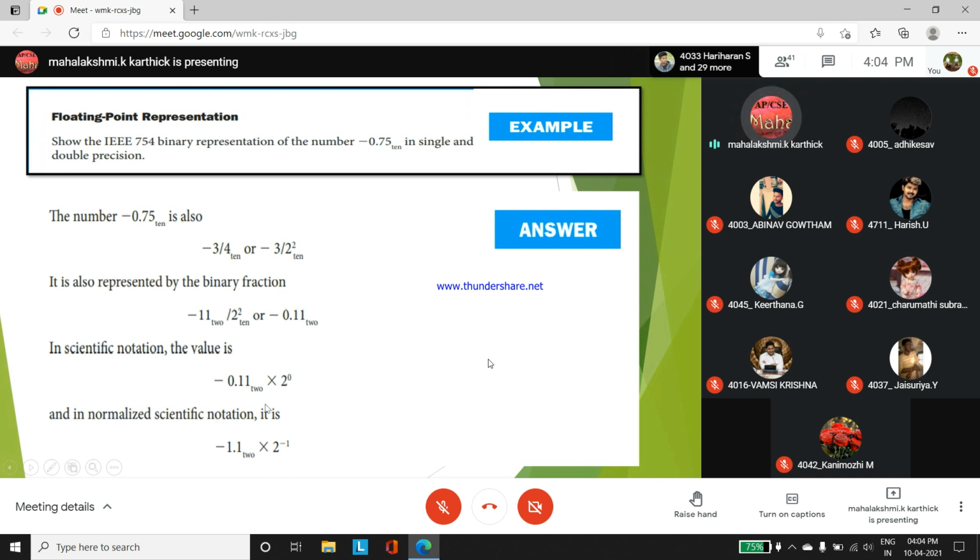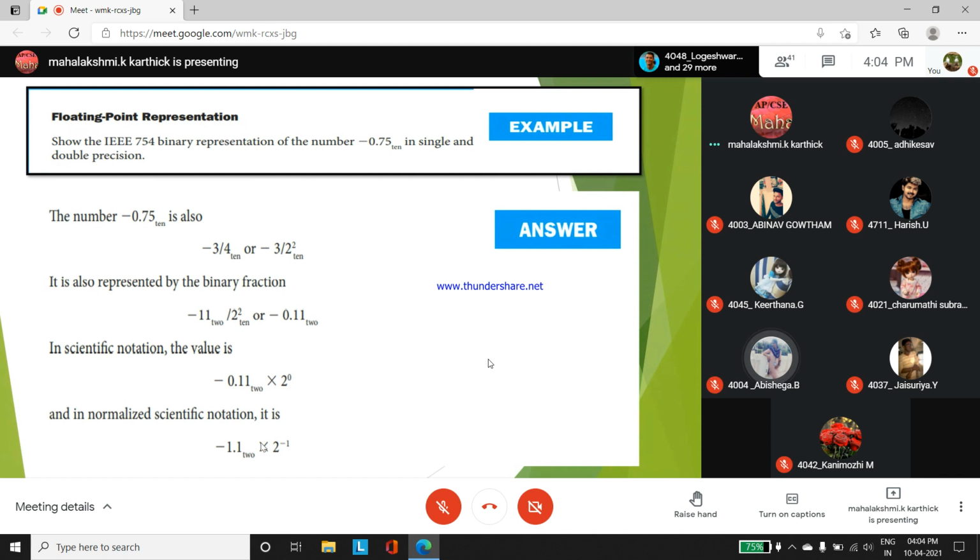So how to convert this into a normalized form? You just shift this binary point to the previous digit, then you can make this a normalized form. 1.1 into, as you have moved the binary point here, you have to represent its move here in the exponent, -1. Any doubt in this, students? Please reply.